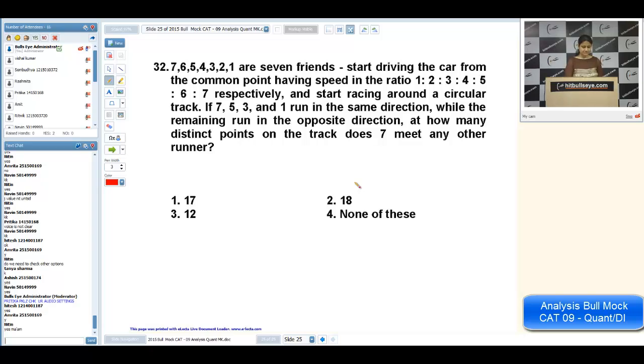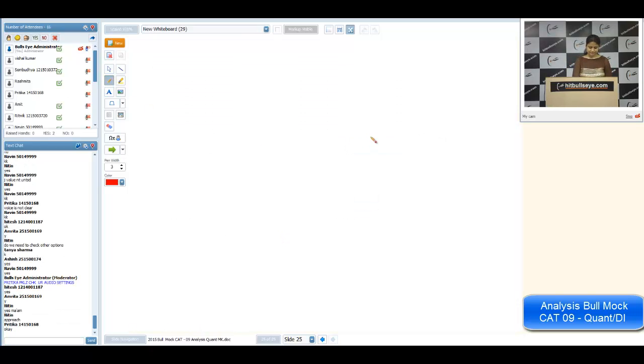Before explaining this question, please solve these three parts. Suppose there is a circular track. There are two persons, A and B. Say A is going with a speed of 12 meters per second. B is going with a speed of 18 meters per second. The track length is 180 meters.